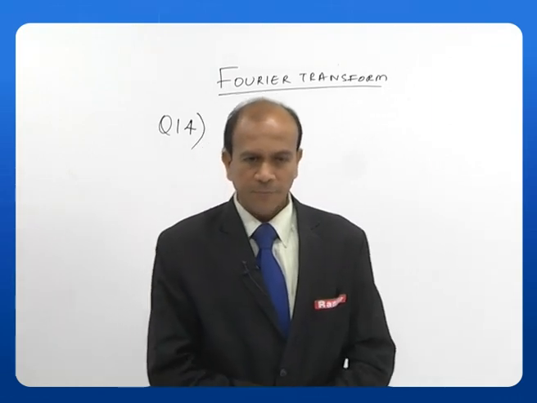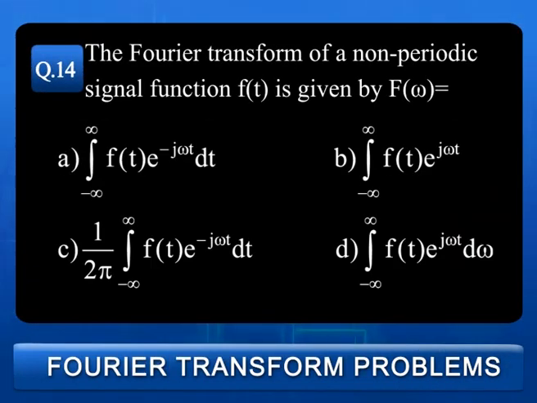Let us see the next question. The Fourier transform of a non-periodic signal function f of t is given by F of omega is equal to: A. Integral minus infinity to plus infinity f of t e to the power of minus j omega t dt, B. Integral minus infinity to plus infinity f of t e to the power of j omega t, C. 1 by 2 pi integral minus infinity to plus infinity f of t e to the power of minus j omega t dt, D. Integral minus infinity to plus infinity f of t e to the power of j omega t d omega.